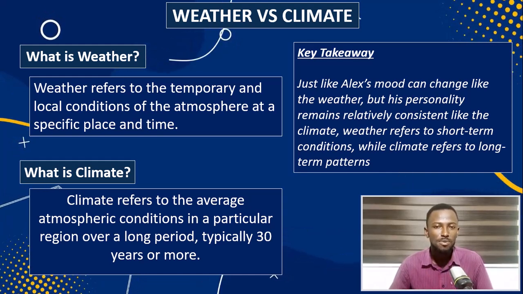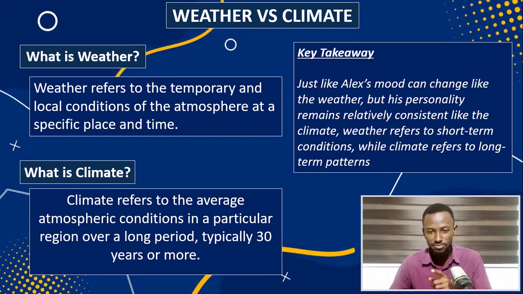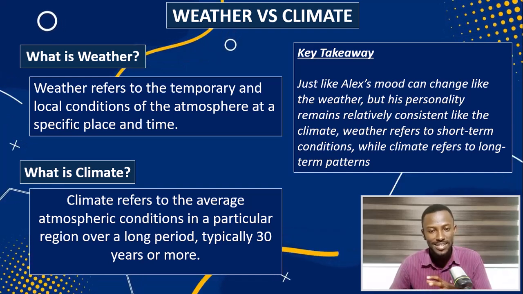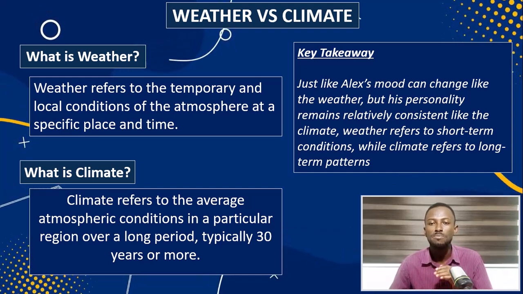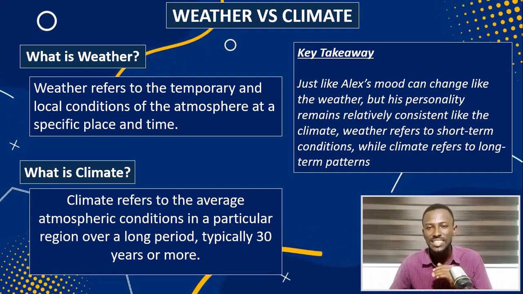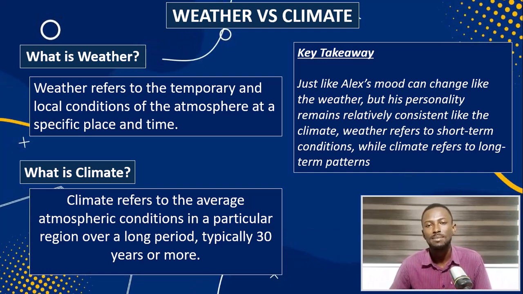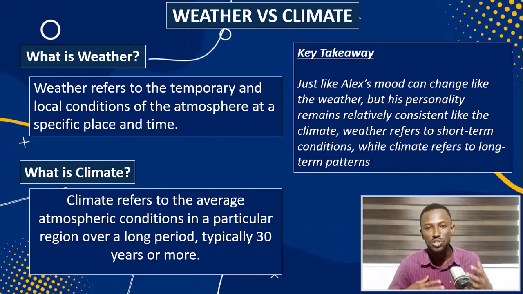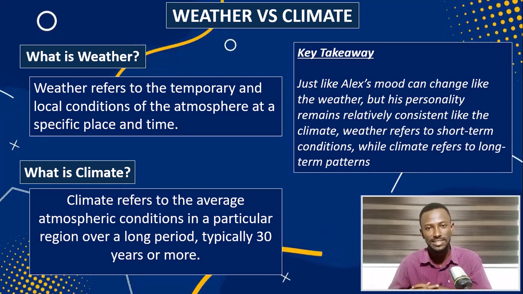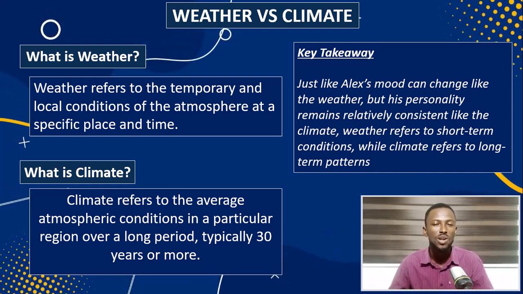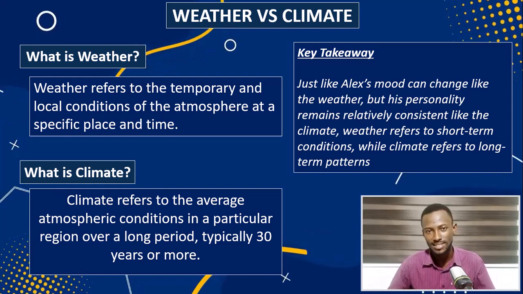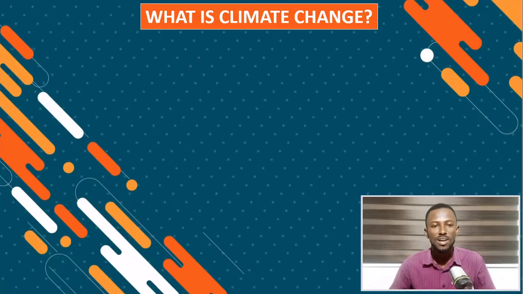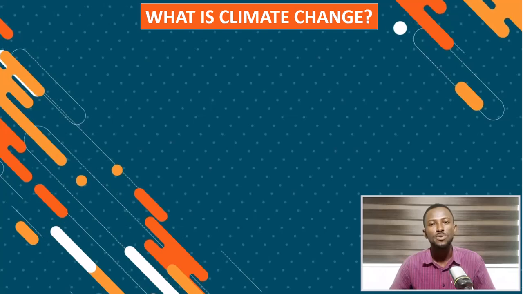So what is the main point or takeaway from this definition? Just like Alex's mood can change like the weather does, his personality remains relatively consistent just like the climate does. So that being said, weather refers to the short-term condition of a particular place. Meanwhile, climate refers to the long-term pattern of atmospheric conditions of that place. So now let's talk about climate change. Now we know what climate is.